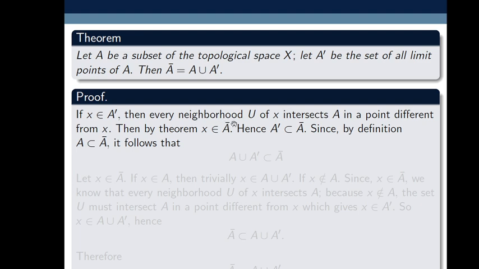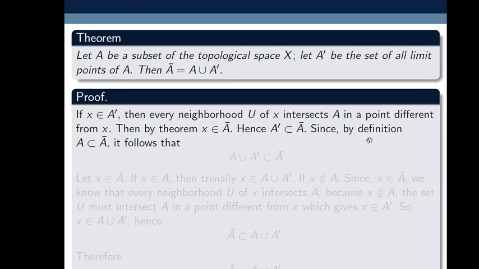And if every neighborhood of x intersects A, then x belongs to closure of A. So using that, x belongs to closure of A. Hence A prime is contained in closure of A. Here we took x from A prime and showed x belongs to closure of A. That's why A prime is contained in closure of A.